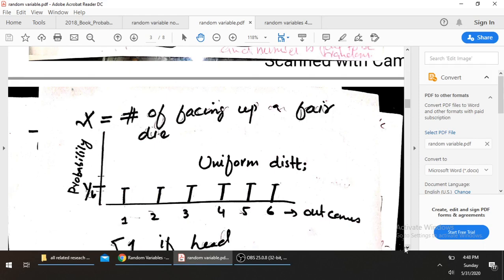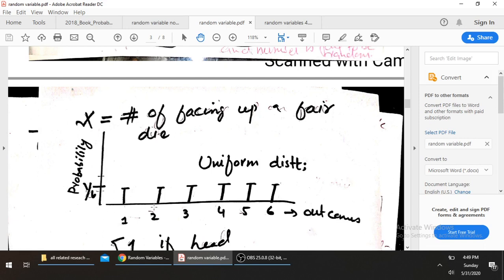Another example of a random variable is the number facing up on a fair die. Here I show this variable on a graph. These are the two lines. One is horizontal and another is vertical.